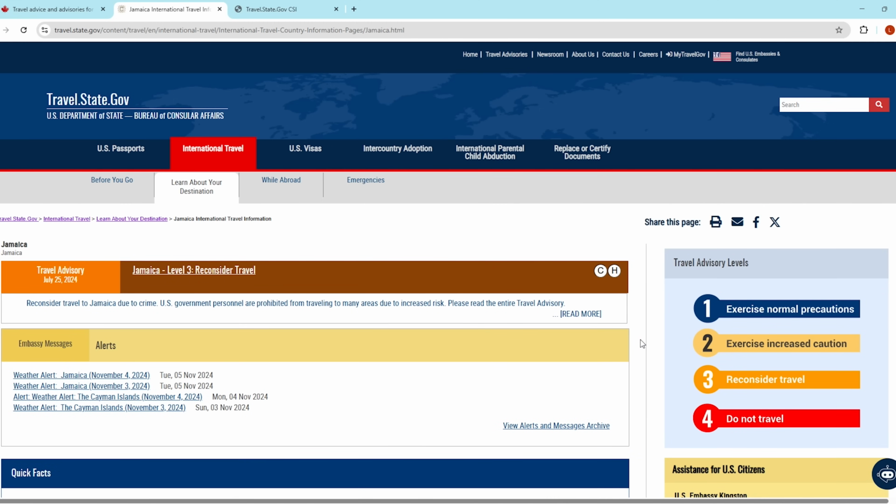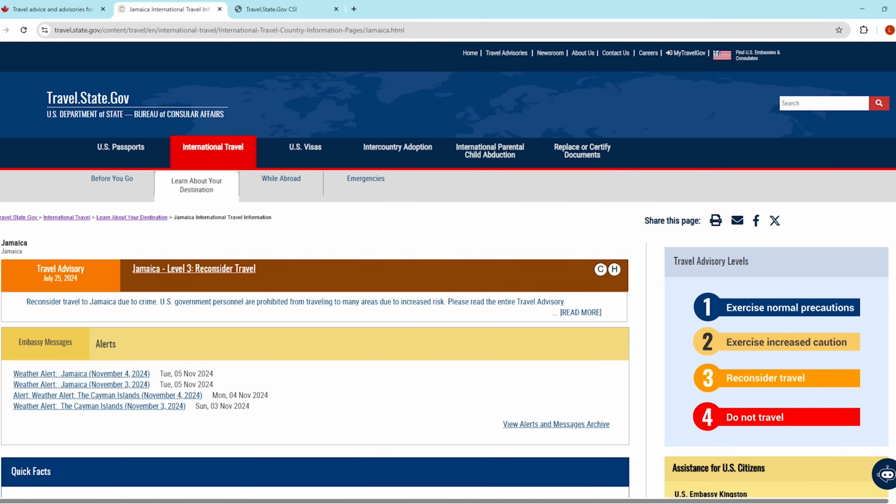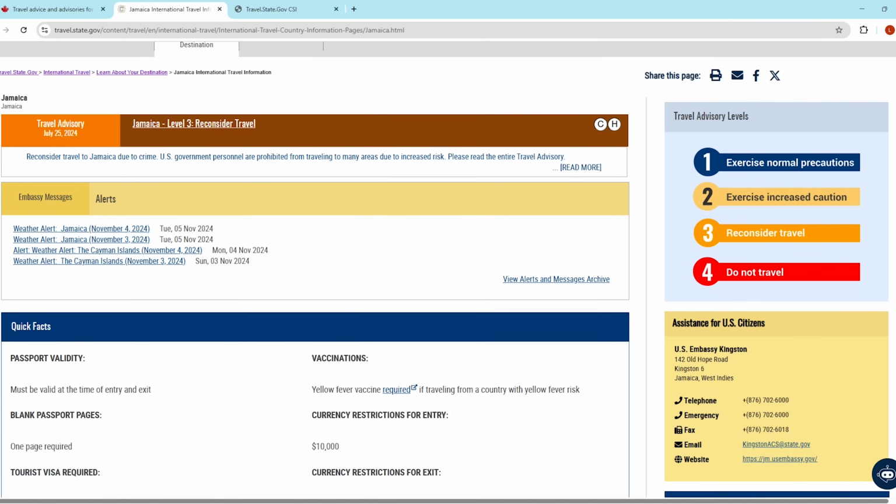The Secretary of State for the US website actually has this as reconsider travel. It's a popular winter travel destination. I just went there this year. There is definitely more information when you get these ratings. You want to research further and figure out what types of crimes or safety issues you might run into, as well as more localized ones. Now, we're not going to get into all of that. We're keeping this at a very high level.